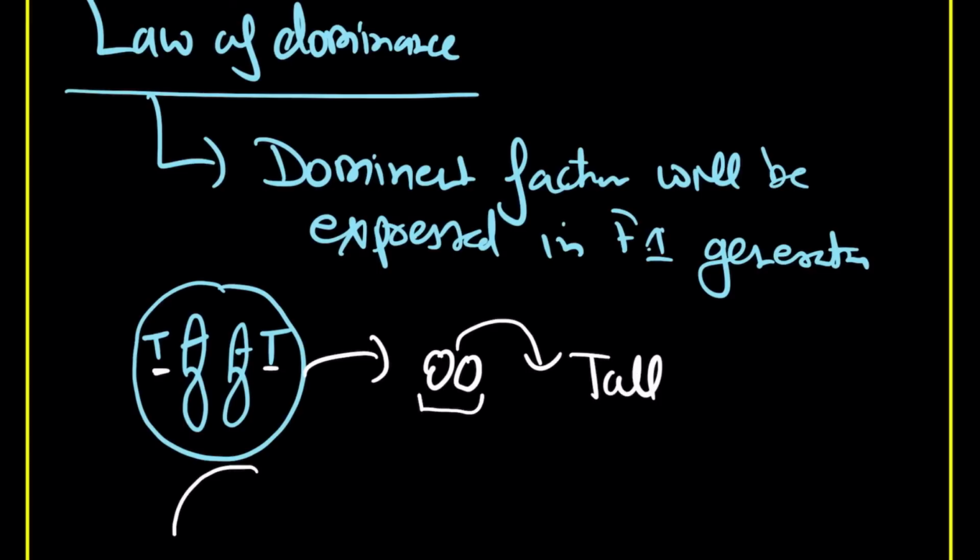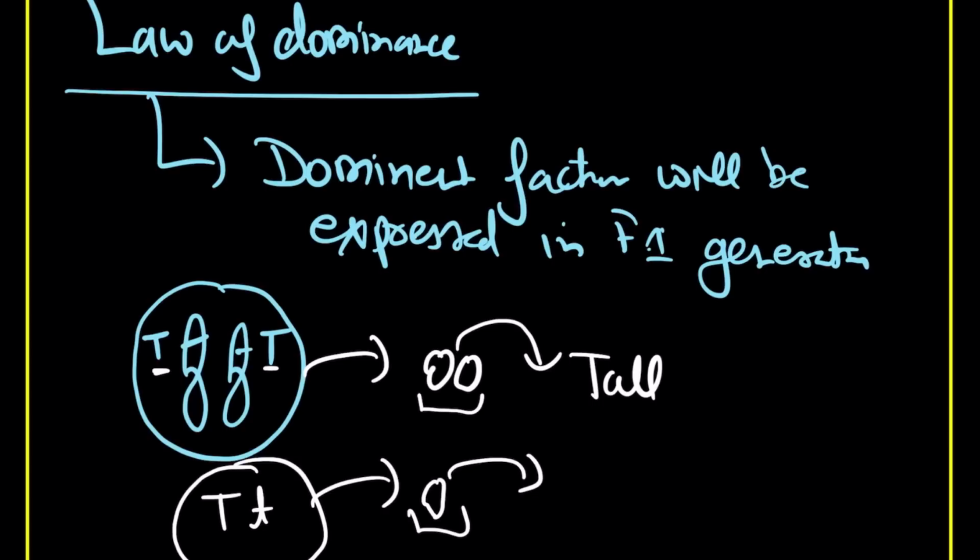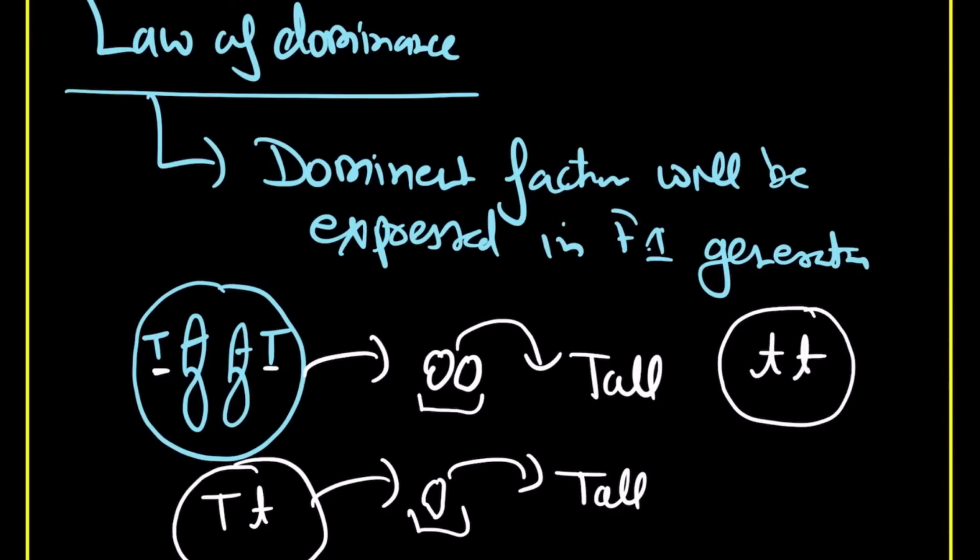Same way, if you have the situation with capital T and small t, in this condition what you are going to see is synthesis of proteins, enzymes, and the end result is the plant is tall. But if you have the situation of small t, what are you going to see? You are going to see no synthesis of this protein, or something truncated. So there is some mutation. Try to see here these factors, which today we know as genes.